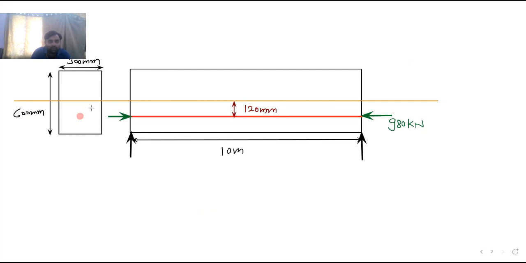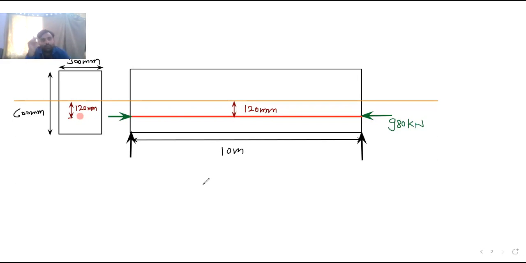And this is again that dimension, up to this, center of the bar. This is the eccentricity and it is 120. This is given to us. Okay, so this much is our given problem. So we will calculate the values which are required to calculate the extreme stresses.